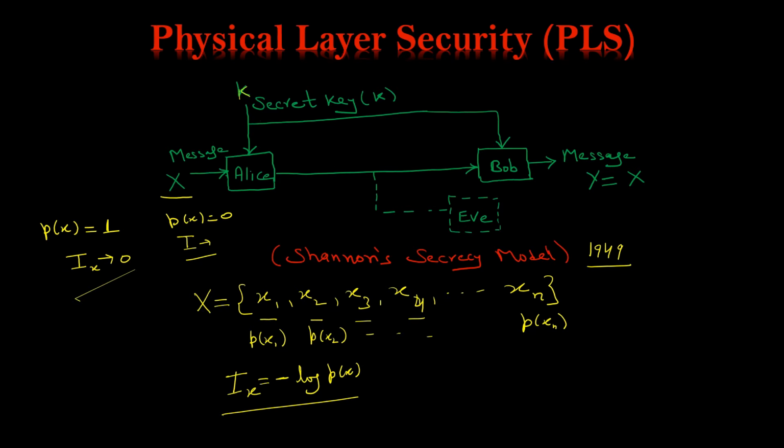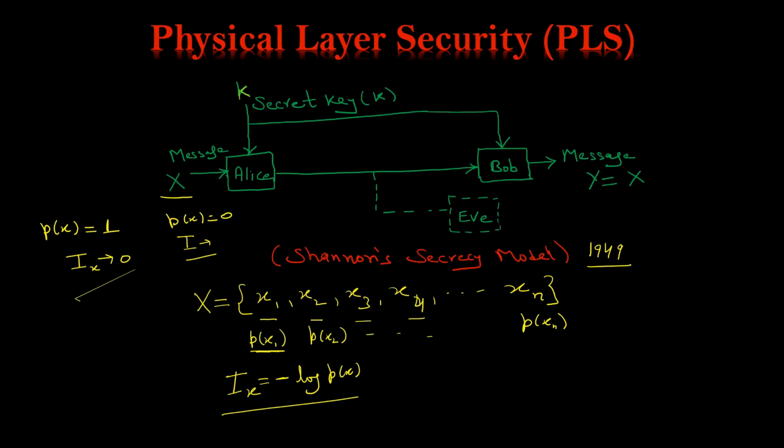Now if we want to find out the information of a particular alphabet, you can easily find that. This is the information about one message, or you can say one alphabet. Now one message contains so many alphabets, so if you need to find out the complete information, you have to take the average.